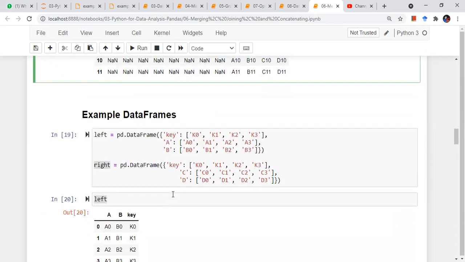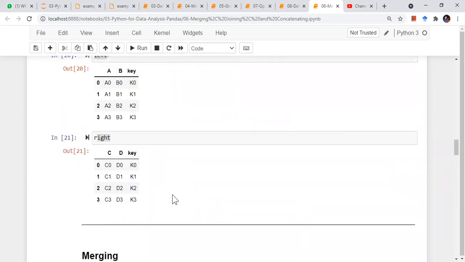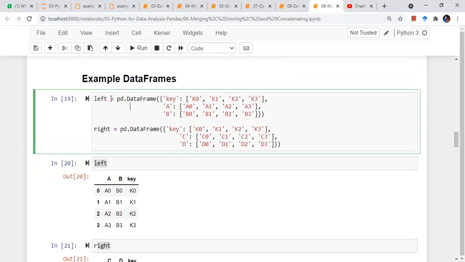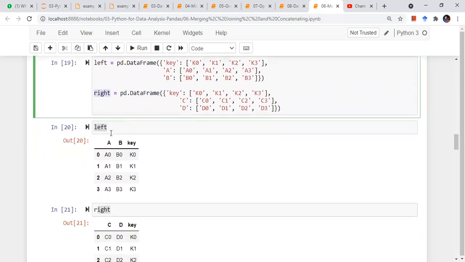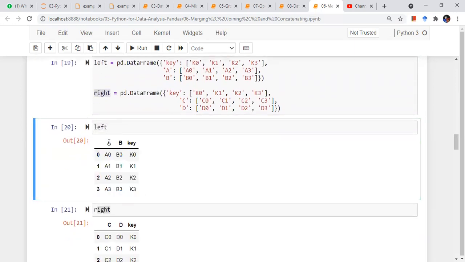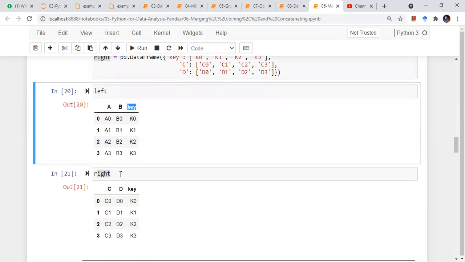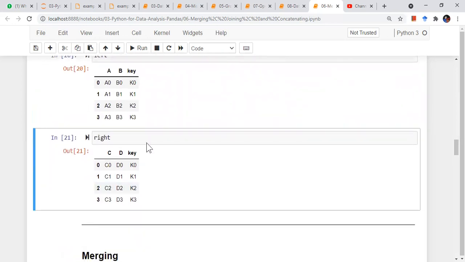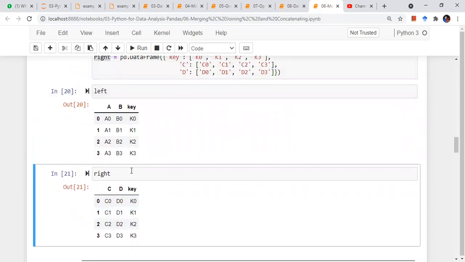Now we were looking at joining or merging, right? So let's create two more data frames. One is called left, and the other one is called right. The left data frame has columns A, B, and a key, and the right data frame has columns C, D, and a key column, right? So this key column is the same in both of these two data frames, right?